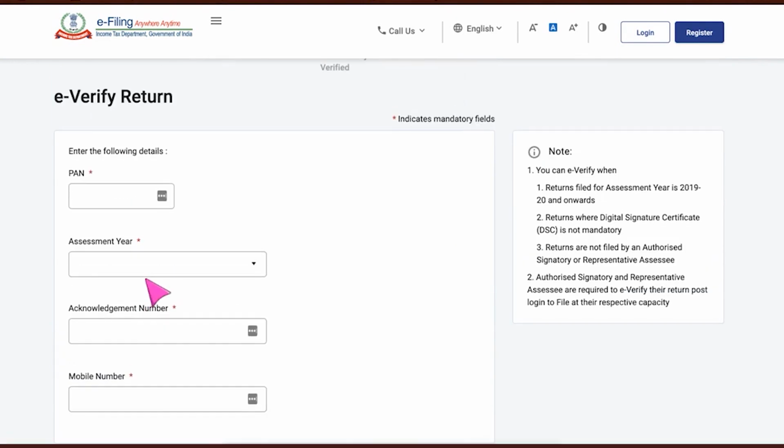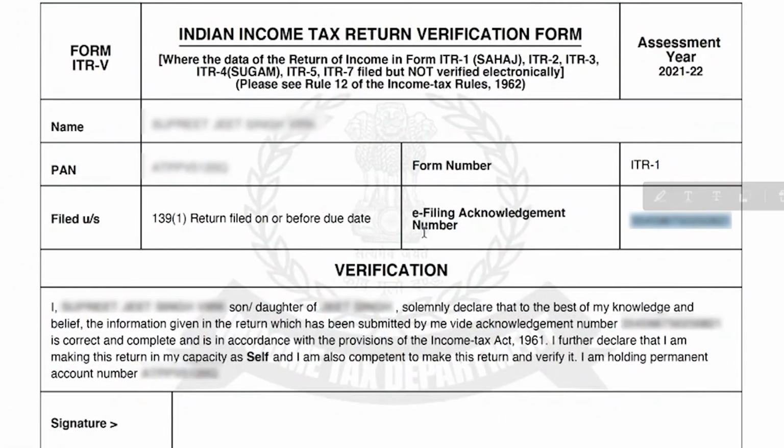For this information, you would need the acknowledgement number. This is how the acknowledgement looks, and the number that you will need to update at e-verification is the e-filing acknowledgement number. So you can copy the number and update it at the portal.